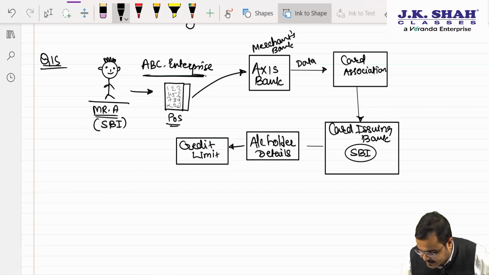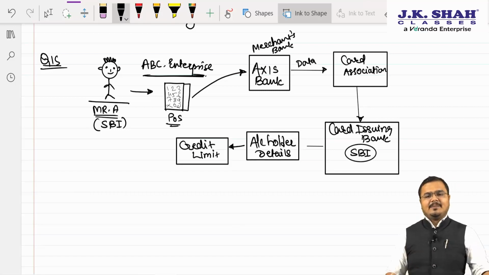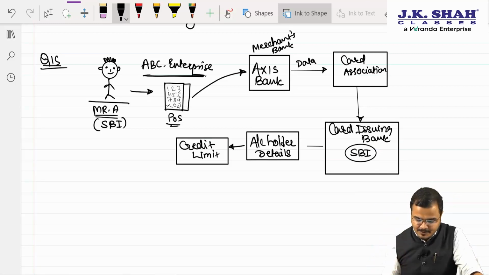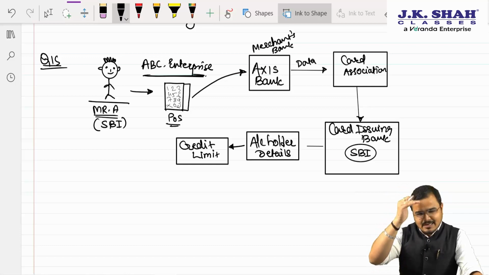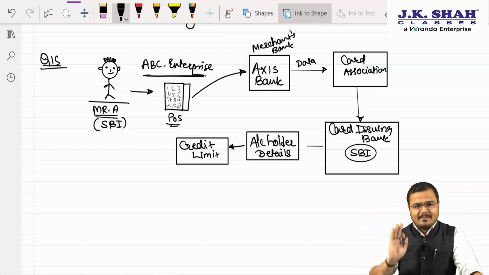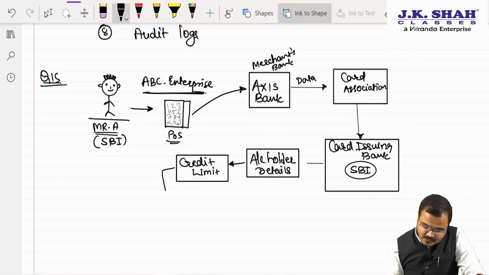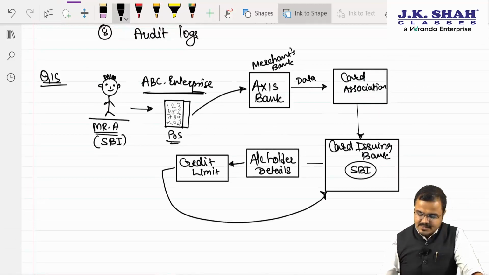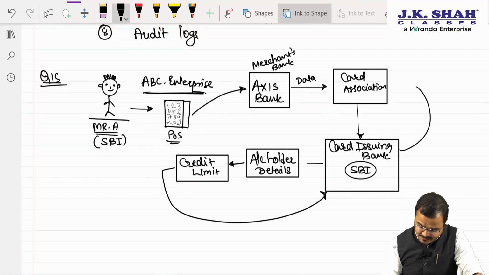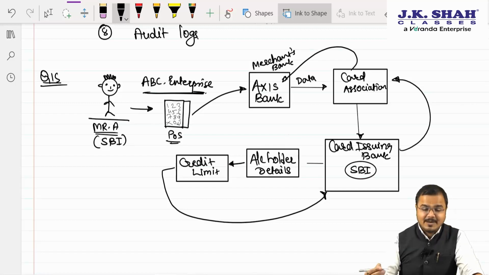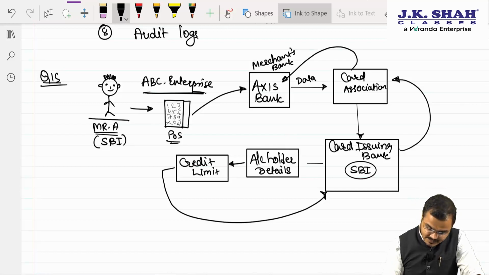Because we are learning the credit card, na? Yes. Subsequently, your limit will now be reduced because the payment will be taken from you. I mean to say, your limit will be reduced. In short, the bank is making the payment on behalf of you. So here, the credit limit will be reduced, yes or no? This data goes to whom? Sir, the card issuing bank. The card issuing bank forwards this data to, sir, the card association. And the card association makes the payment to the merchant. Got it? Yes, sir.